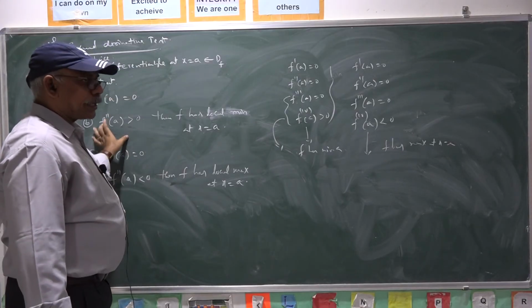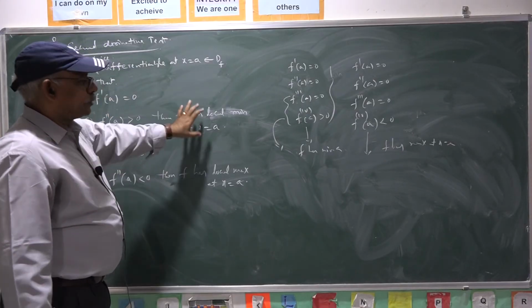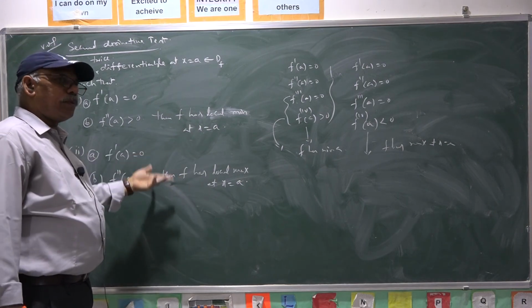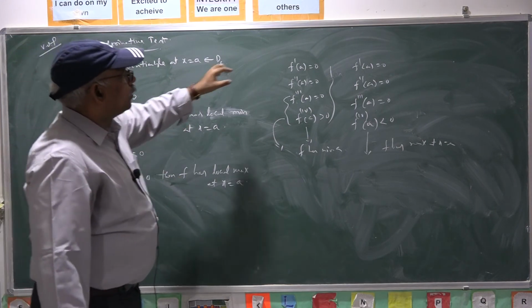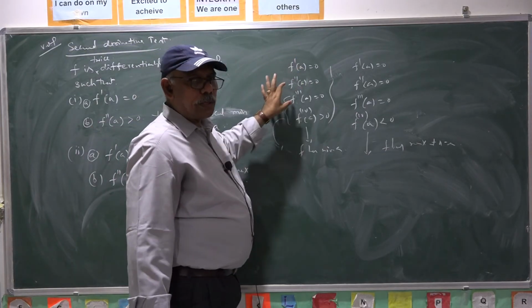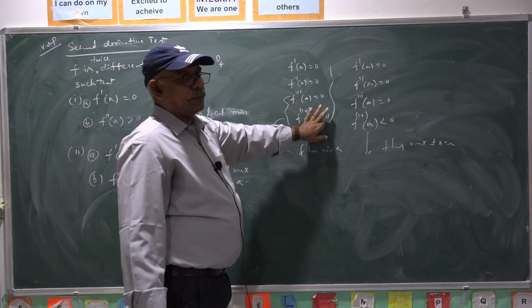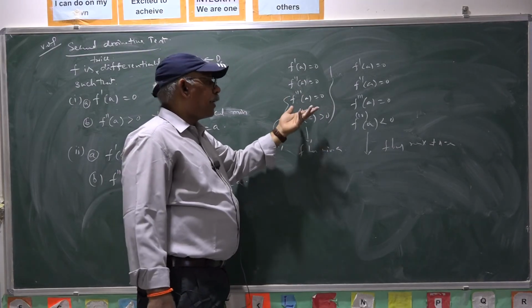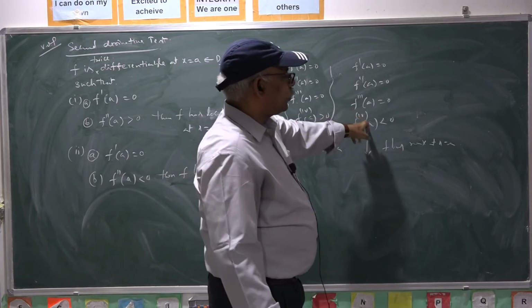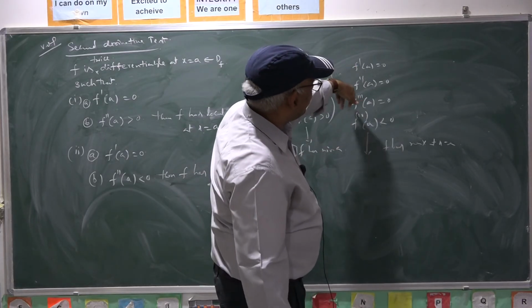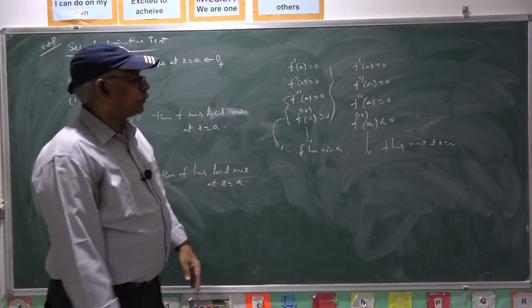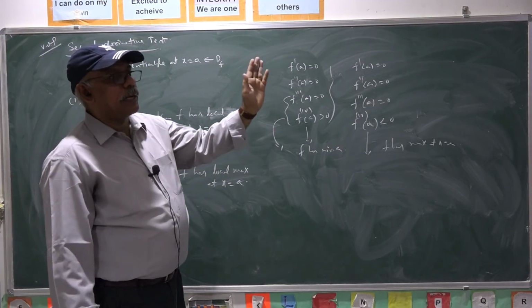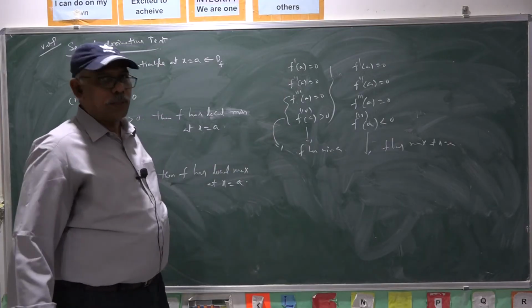First derivative 0, second derivative, based on the sign of second derivative you can conclude. In certain cases you cannot come to the conclusion. F dash A 0, F double dash 0, F triple dash 0 and F fourth dash is positive, then you can say that F has minimum at A. Similarly, fourth derivative of F less than 0 once the previous derivatives are zeros. In such case F has maximum at A. So, like that you can extend to any extent.